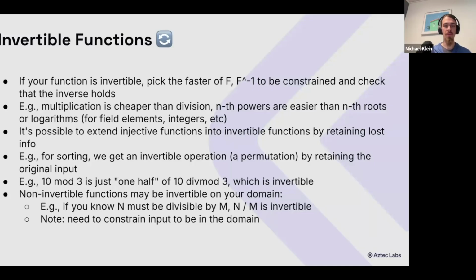A more specific example is if we have 10 mod 3, it's one component of the div and mod. So if we include 10 div 3, then all of a sudden we have an invertible function, converting from pairs of numbers to pairs of numbers, assuming we don't divide by 0 and such. And speaking of not dividing by 0, if we have a much more specialized domain, like if we have only square numbers, then the square root is invertible. If n is divisible by m, then division is invertible. But we do have to check that our premise holds on the constrained side.